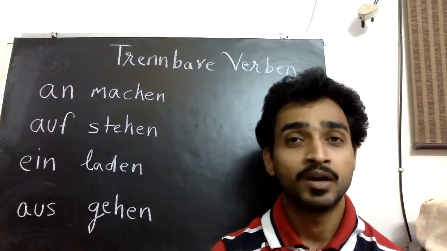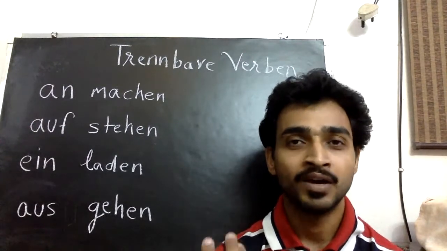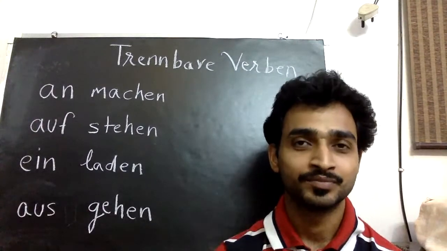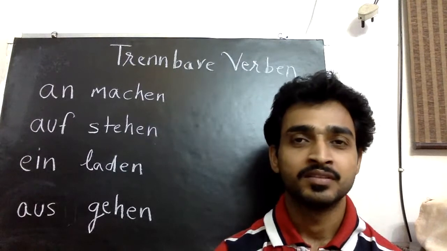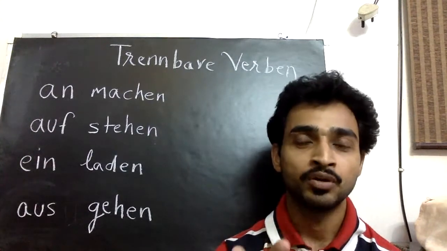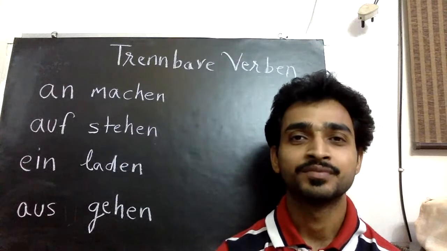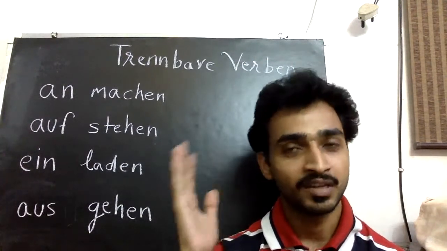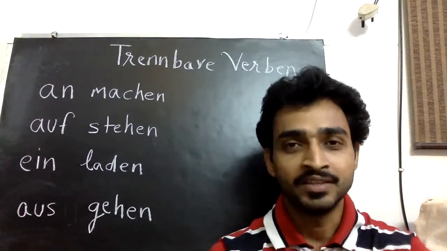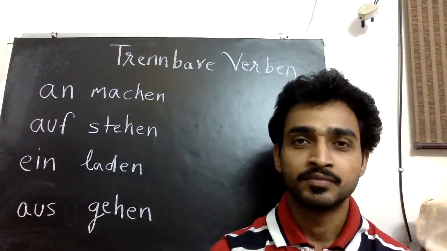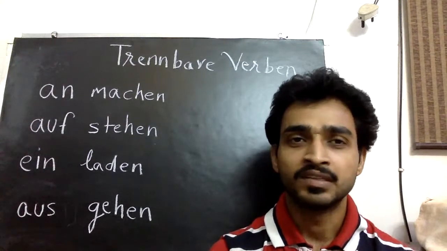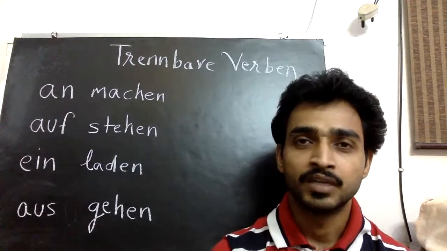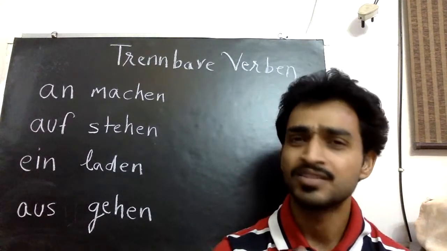All right. So aufmachen. Können Sie bitte die Tür aufmachen? Can you please open the door? Aufmachen means open. Bitte machen Sie die Tür auf. Please open the door. So we'll use these separable verbs like this. Always the prefix goes at the last place. That is the main thing you have to remember. Rest all is fine. You can make a sentence, a question word W-Frage, normal sentences, and you can use modal verbs, you can use past tense.